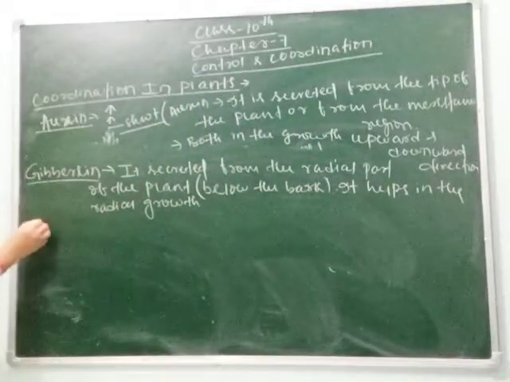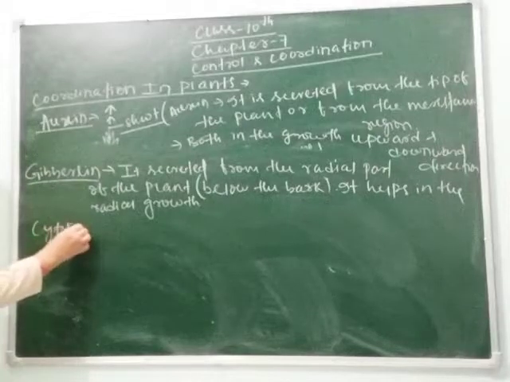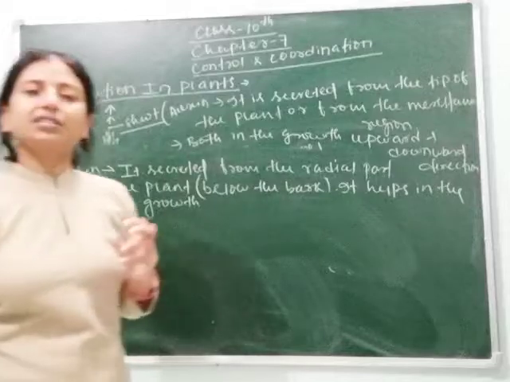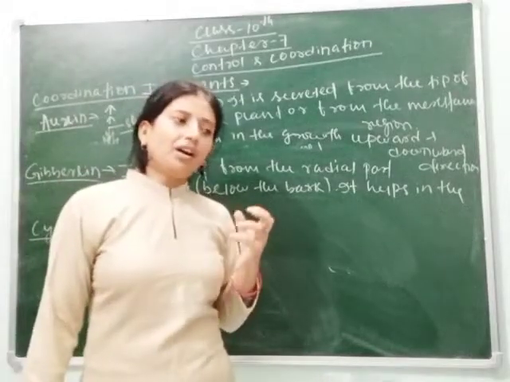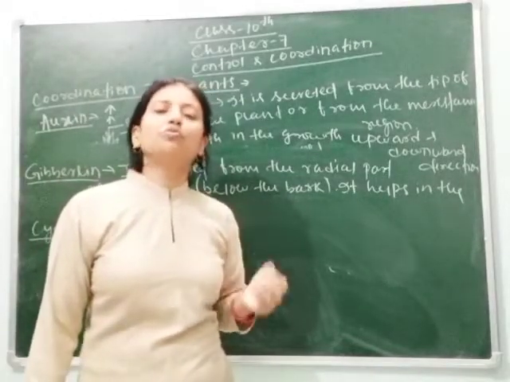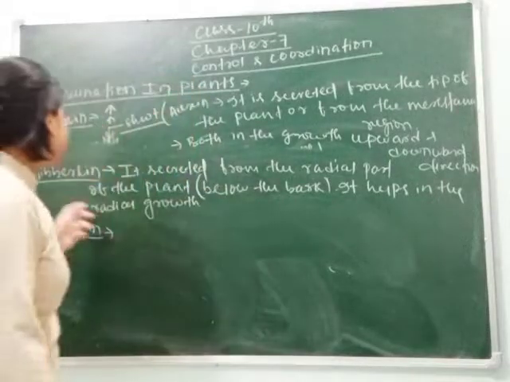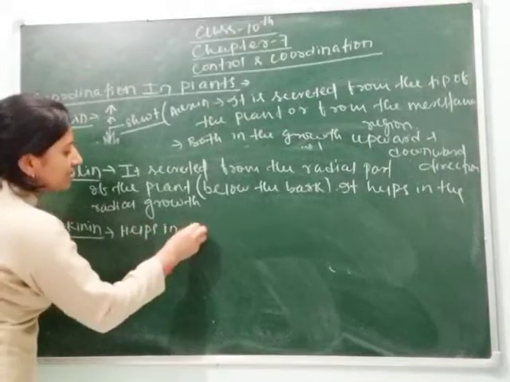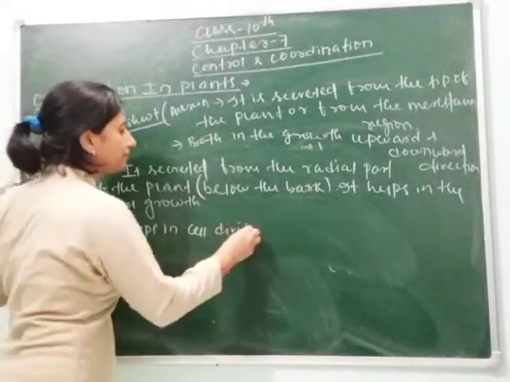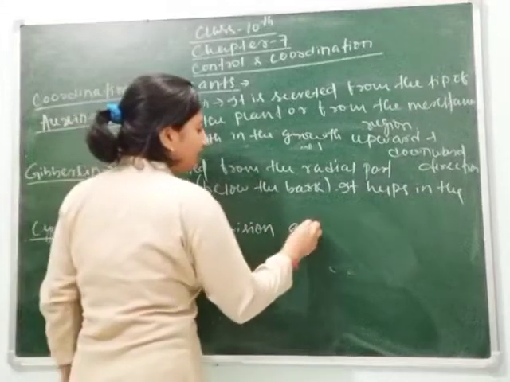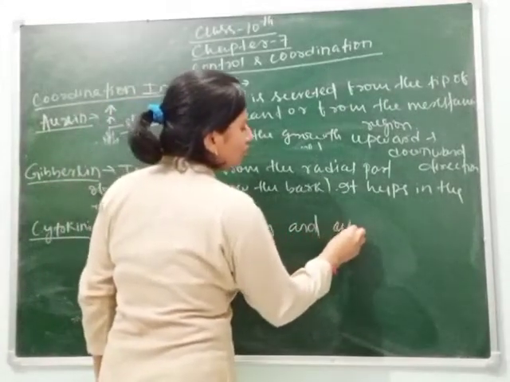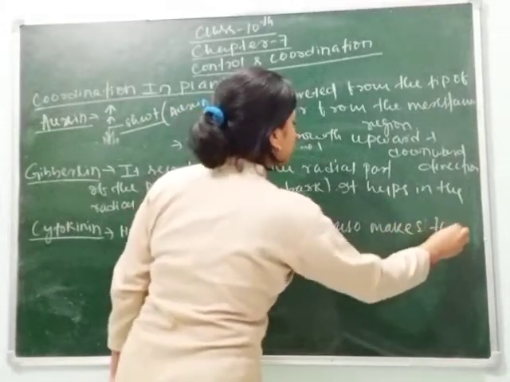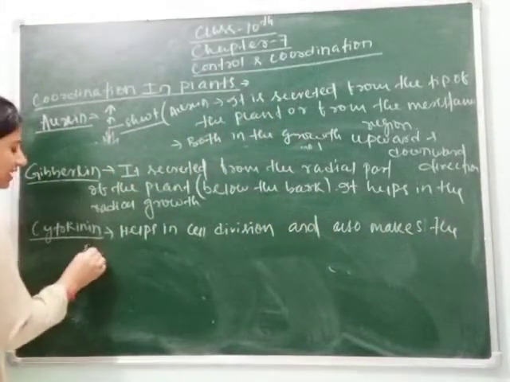Next hormone is your cytokinin. This is cytokinin. Cytokinin is secreted from the region where seed formation or fruit formation occurs. So here cytokinin helps in cell division and also makes the seed and fruit mature.